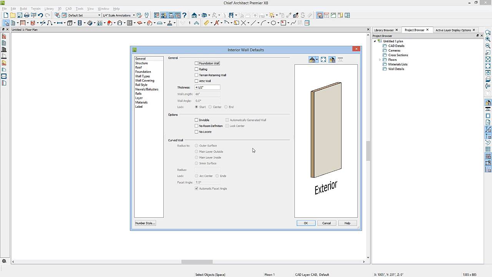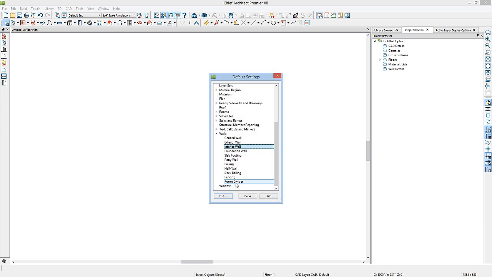In the Wall Defaults dialog, you have all of the other options for changing how this wall is built, including structure, material, railing options, and label options. However, remember that we are setting up the default for the wall tool, so we will use the attributes that are most common in the plan. You will have all of these options in each wall you place in the plan in each wall's individual wall specification dialog. For now, we'll go ahead and click OK and accept these defaults.